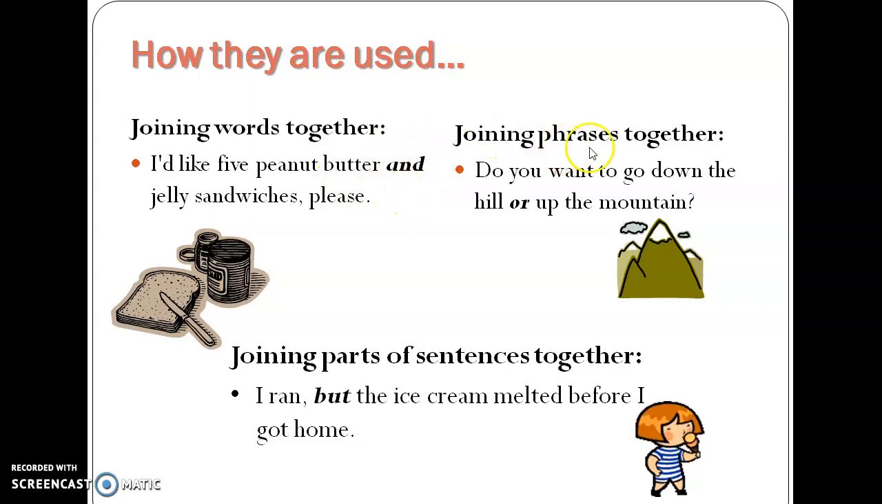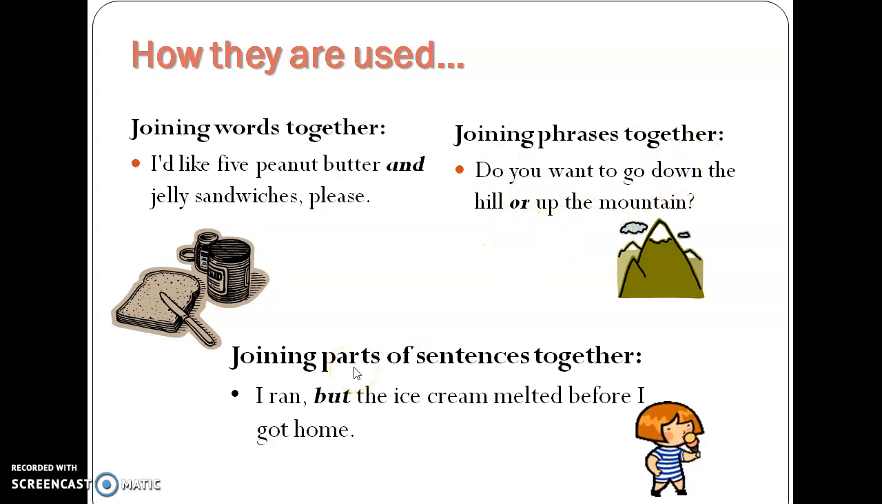Now how do they join phrases together? Do you know? Do you want to go down the hill or up the mountain? What are the phrases in this? Yes, down the hill and up the mountain. And what is joining down the hill and up the mountain? Yes, or is joining these two phrases.